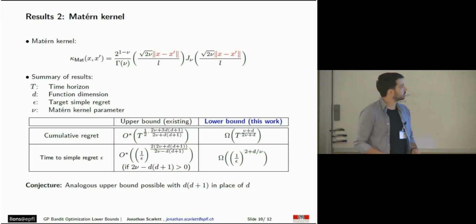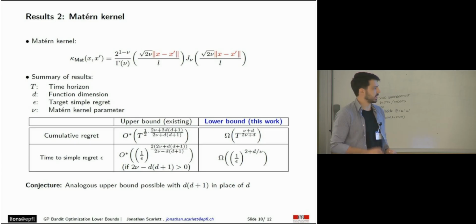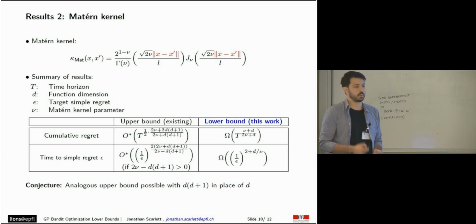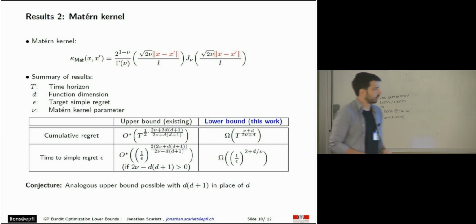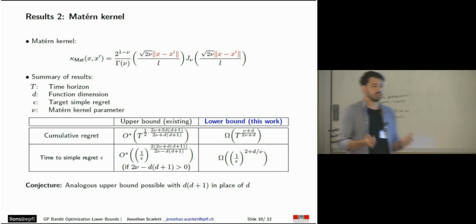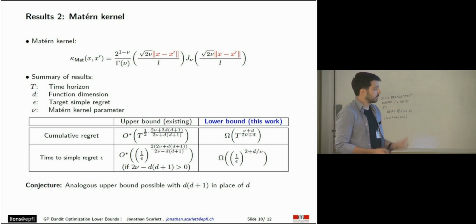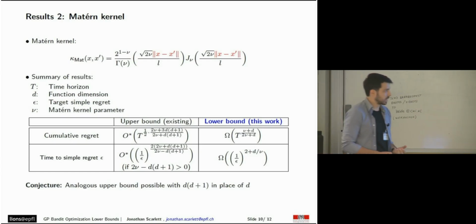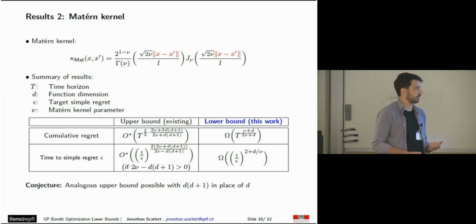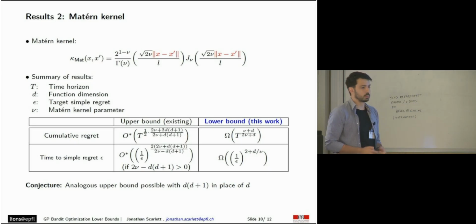Now for the Matern kernel, we have this additional parameter nu, and here the gap is more significant between the existing upper bounds and lower bounds in both cases. If you look at the upper bound for the cumulative regret, this one is not sublinear for every value of parameter nu and every dimension d. On the other hand, the lower bound is always sublinear in terms of T for any parameter nu and d. So we believe that analogous upper bounds, the same as our lower bounds, are possible with d times d plus 1 instead of this d. But still, we don't have a proof for this.